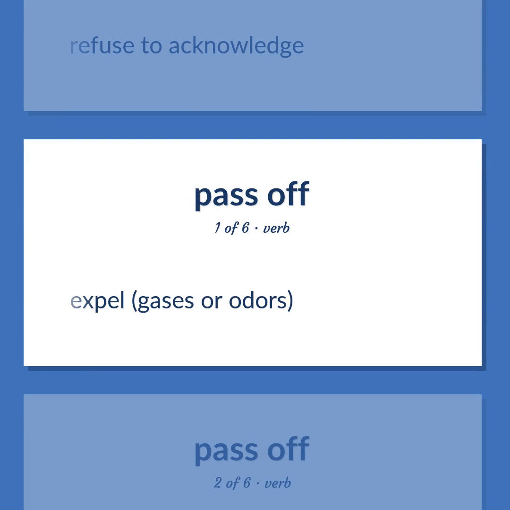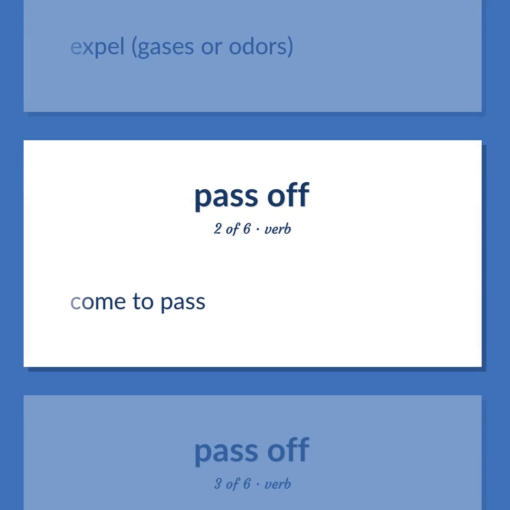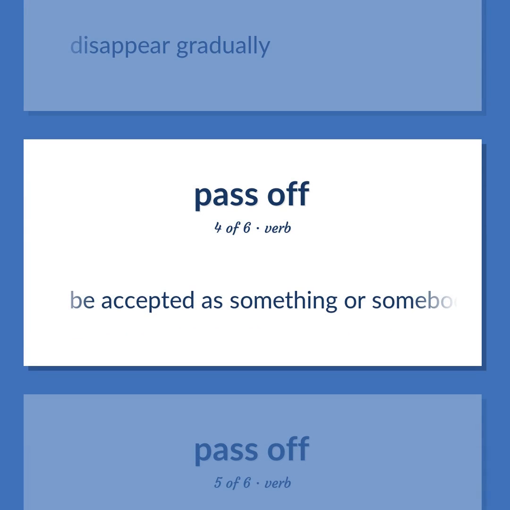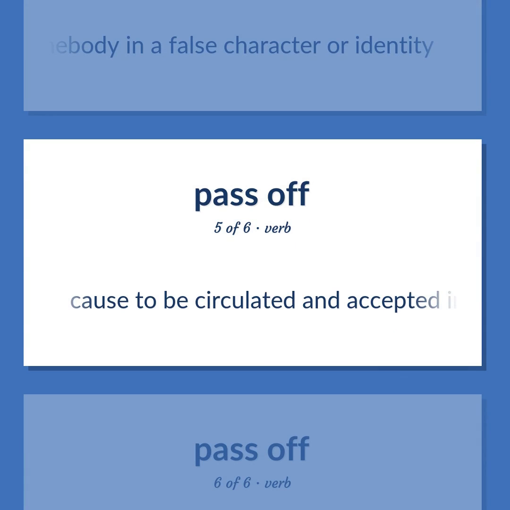Expel gases or odors. Come to pass. Disappear gradually. Be accepted as something or somebody in a false character or identity. Cause to be circulated and accepted in a false character or identity.